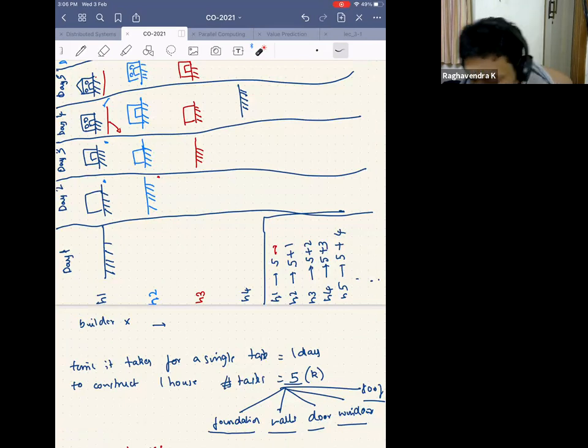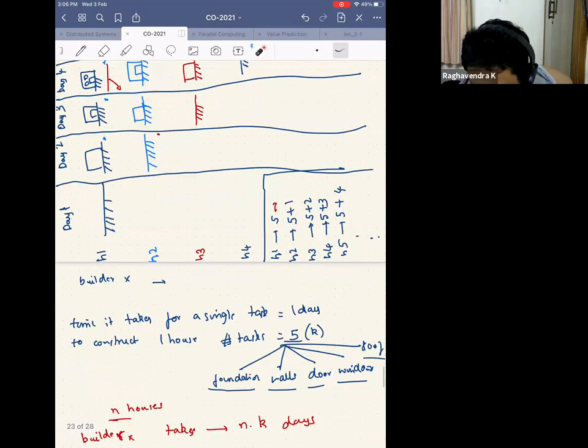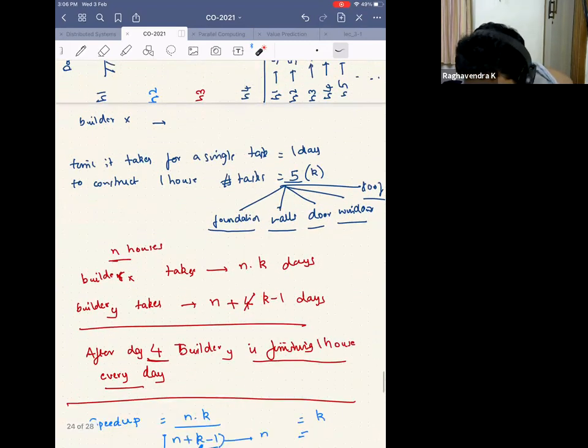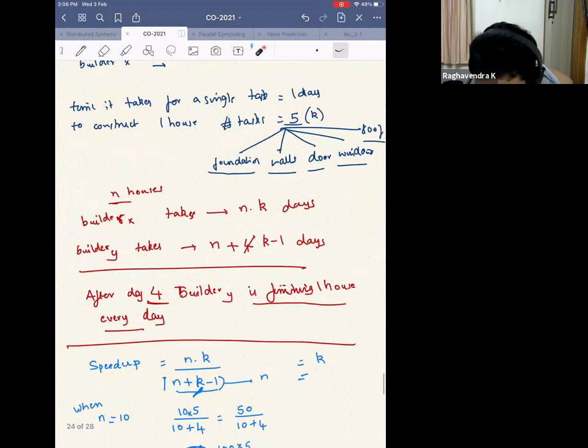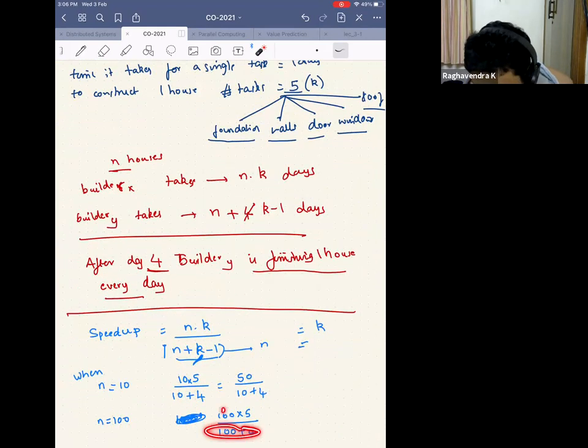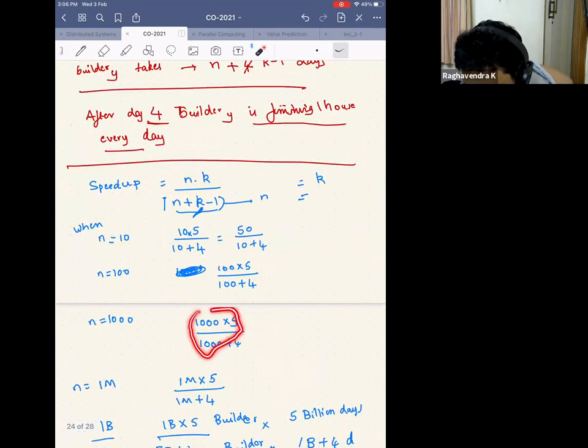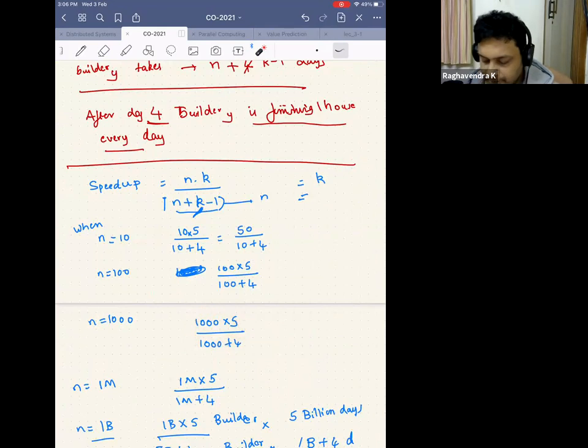You can also see that if you just calculate it. If I calculate how many days for 100 houses, if Builder X took 500 days, then this guy is taking 104 days. So it's 500 divided by 100, and the speed up is 5. This is 50 divided by 10, the speed up is 5. Similarly, 5,000 divided by 1,000, so the speed up is 5.